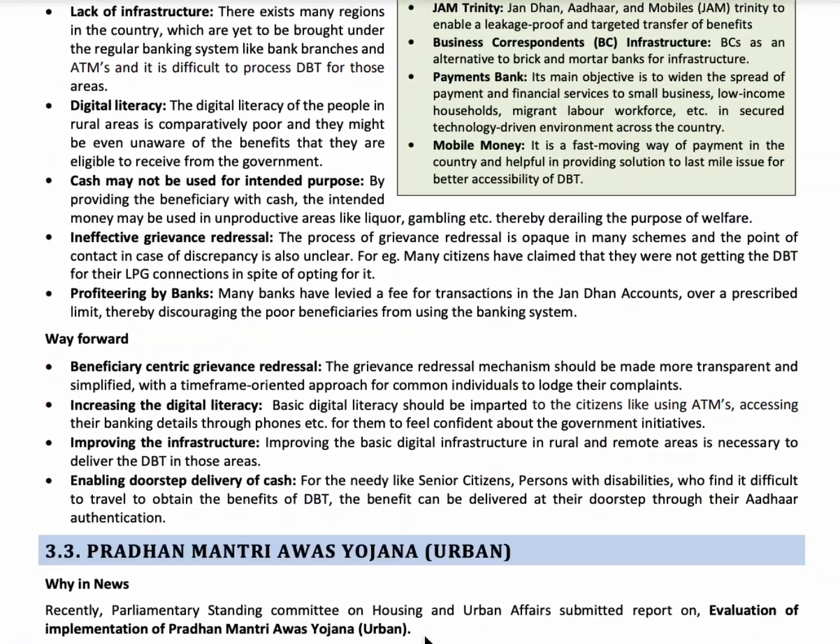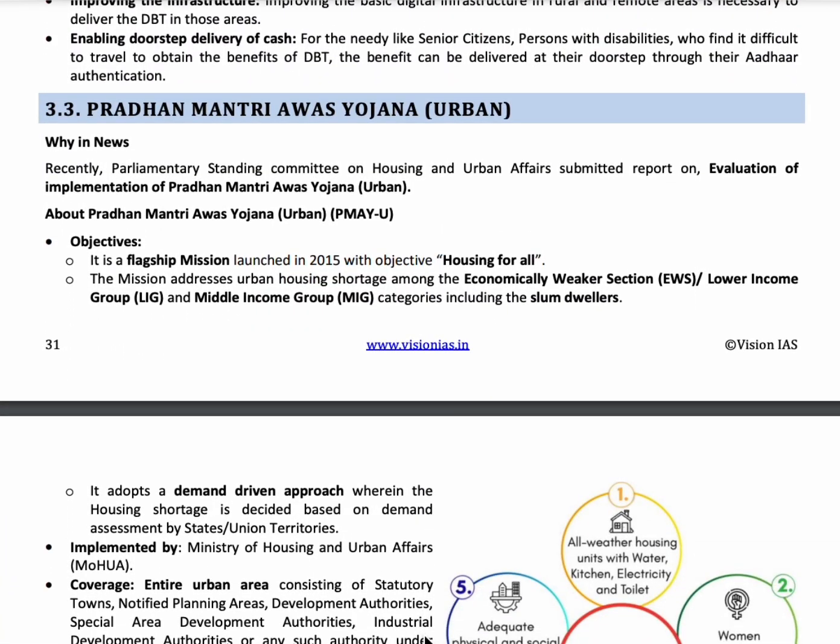The next topic is Pradhan Mantri Awas Yojana Urban. It was launched in 2015, and the main objective is housing for all. This mission addresses economically weaker sections, low income groups, middle income groups, and also the slum dwellers. This scheme is implemented under the Ministry of Housing and Urban Affairs.